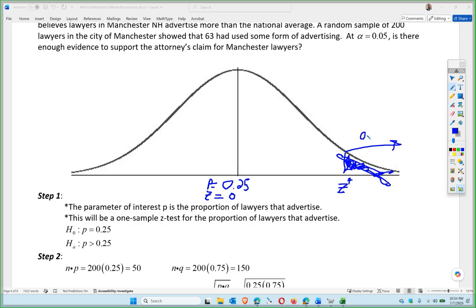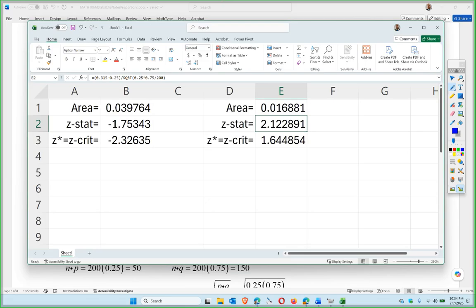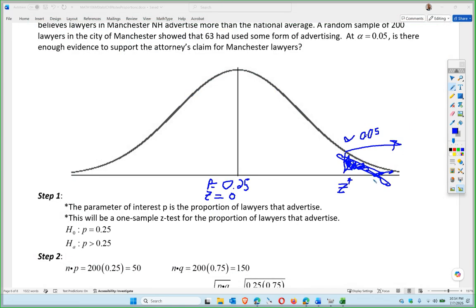And this is 0.05, so we did 0.95 to get there, as far as the inverse goes. And the value that we got was 1.64. Okay, so we got 2.12 for the other one, didn't we? Right, 2.12. So we actually made it to here.